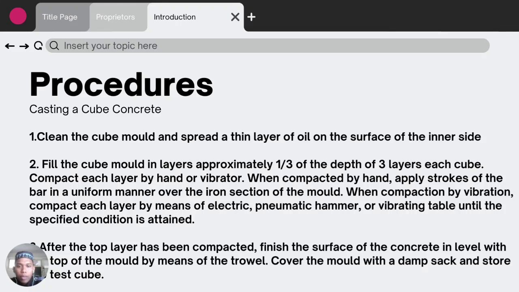When compacting by vibration, compact each layer by means of an electric or pneumatic hammer or vibrating table until the specified condition is attained. After the top layer has been compacted, finish the surface of the concrete level with the top of the mold by means of the trowel. Cover the mold with a damp sack and store the test cube.